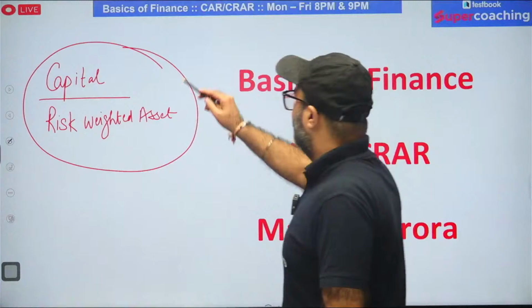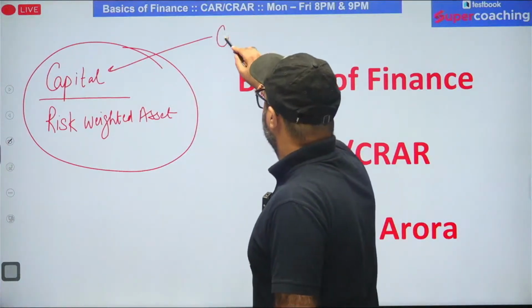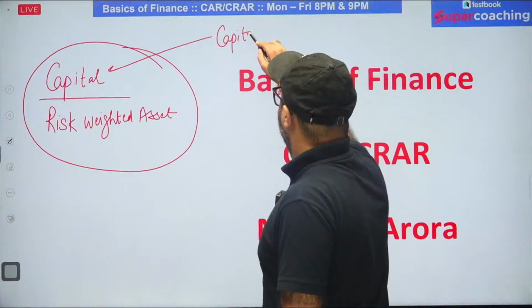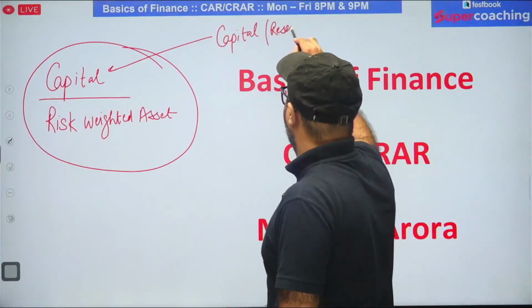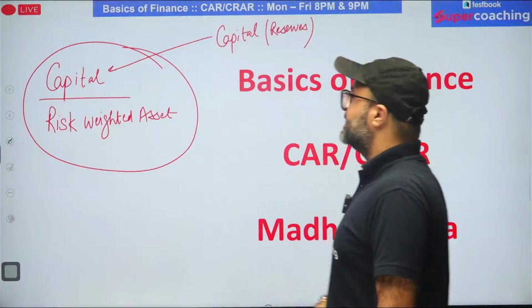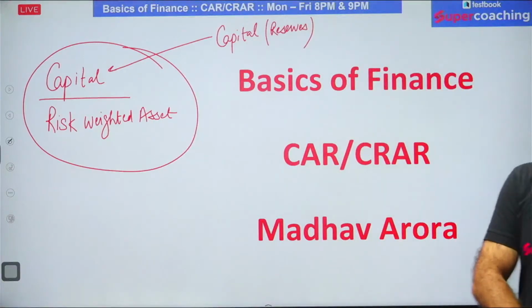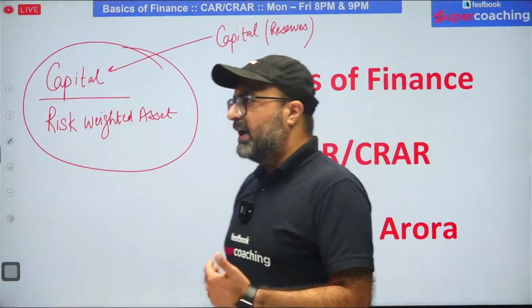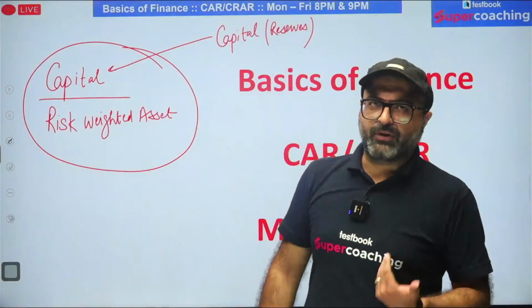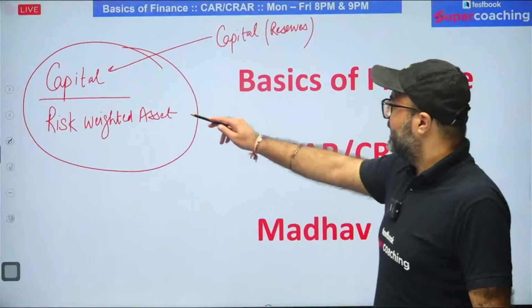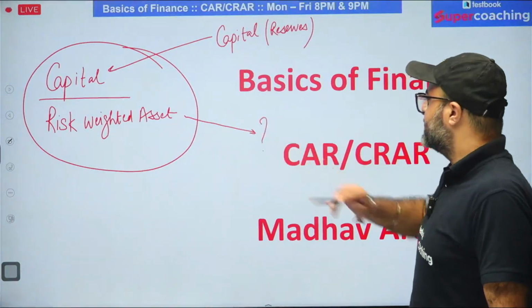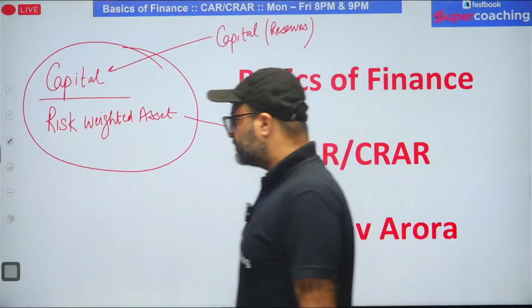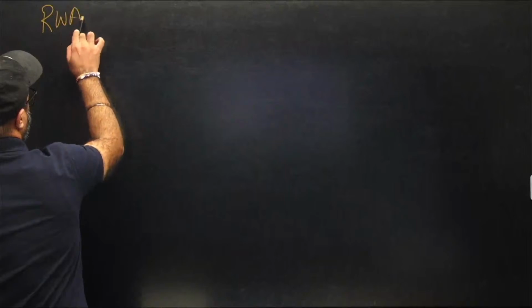The word capital here means capital reserves, the reserves which you are maintaining out of the capital. And why are you maintaining these reserves? You are maintaining them in order to counter the impact of NPA or credit loss in the near future. The second term is risk weighted asset. Sir, how do you define the term risk weighted asset? Let me explain. Whenever we use this term, RWA, risk weighted asset, we need to understand this point very carefully.